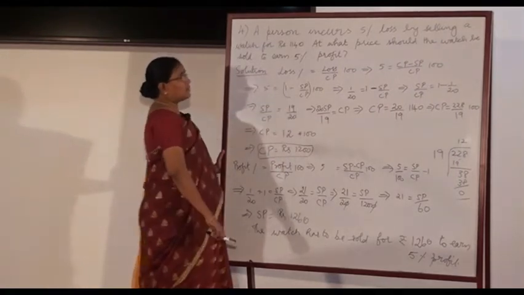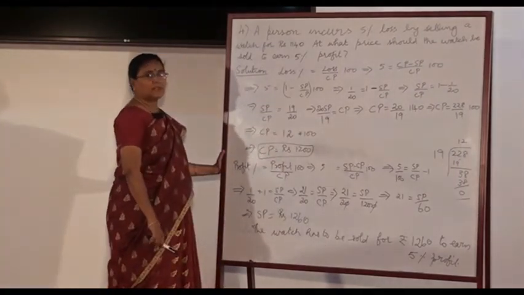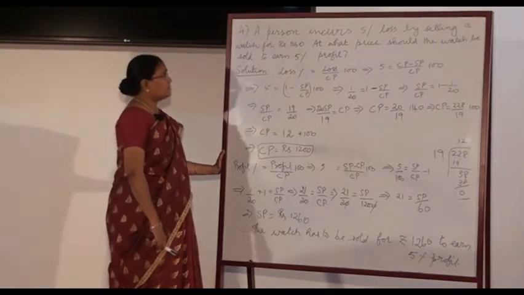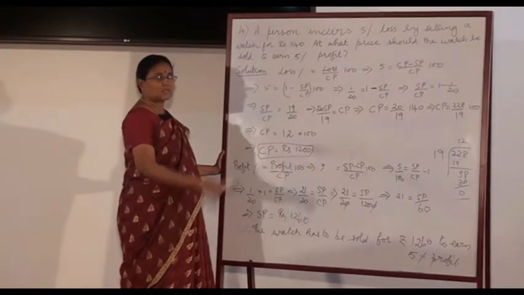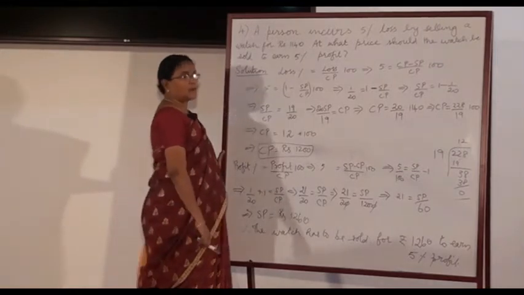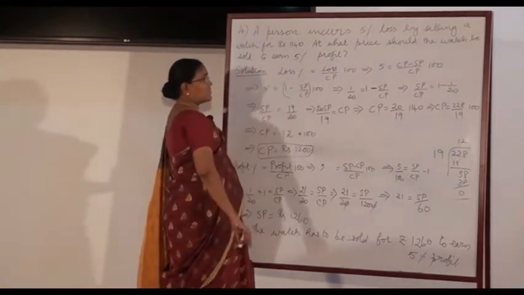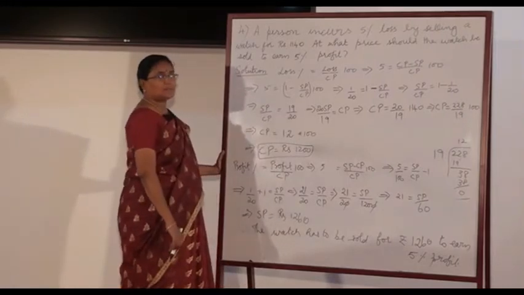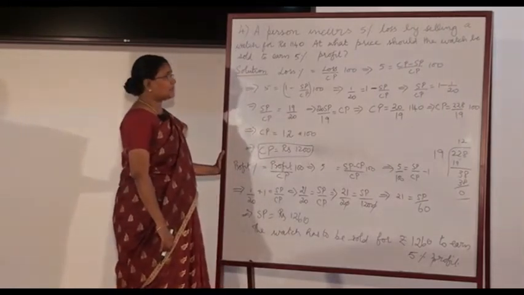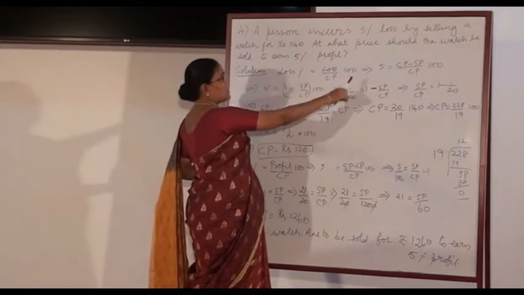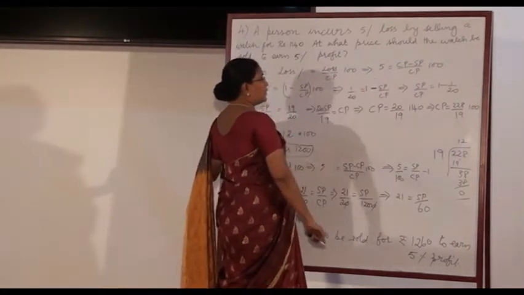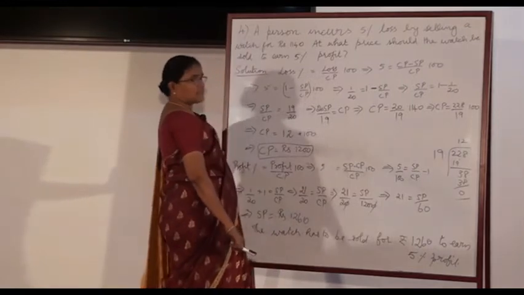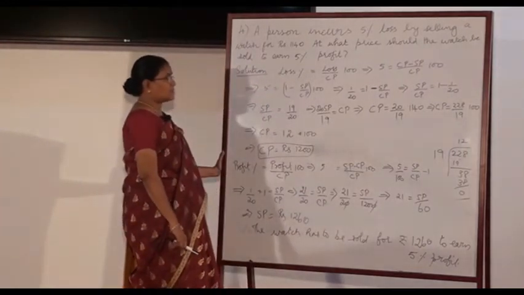Loss percent is equal to loss by CP into 100. Since the loss percentage has been given in the question, we start the solution from that formula. Fourth formula is loss percent. Loss percent is equal to loss by CP into 100. Substitute for loss percent, which is 5. Substitute for loss from the third formula, CP minus SP.